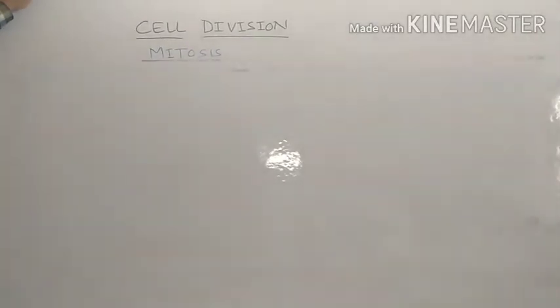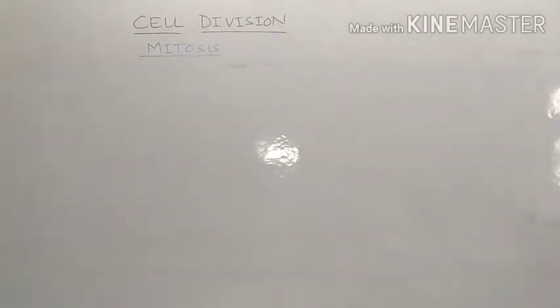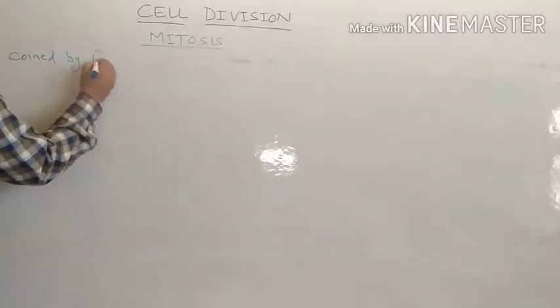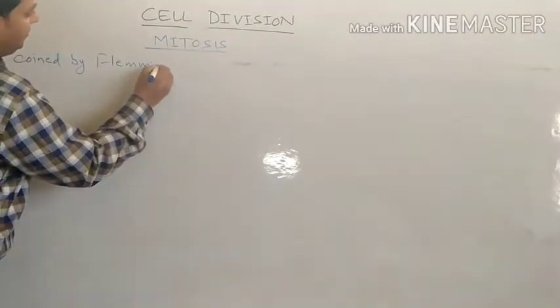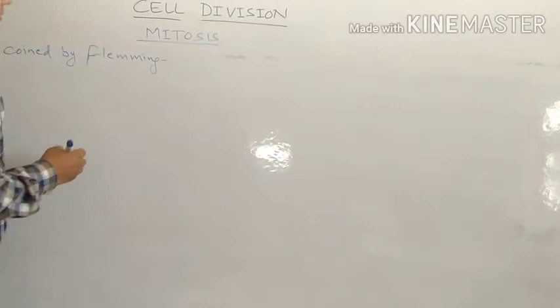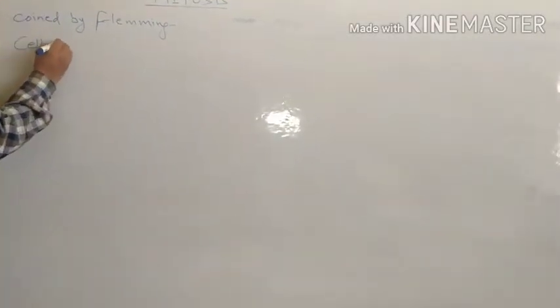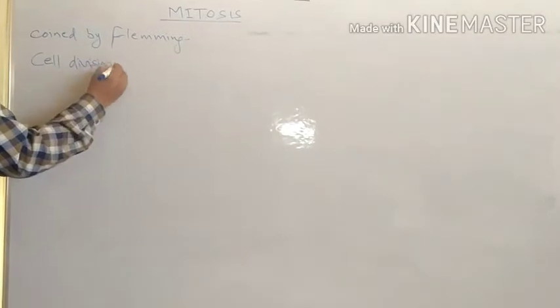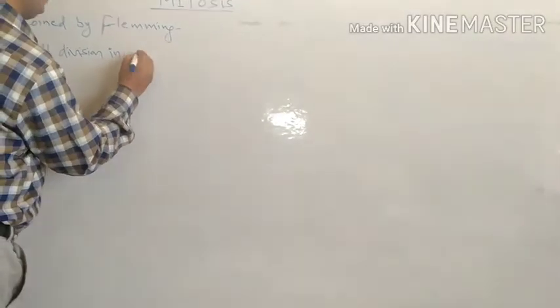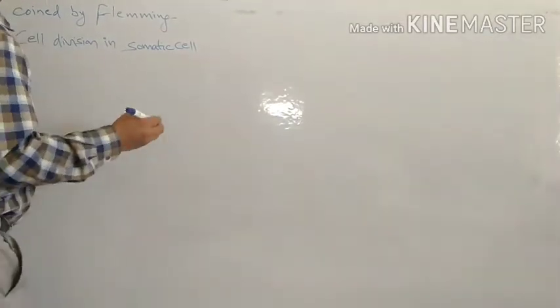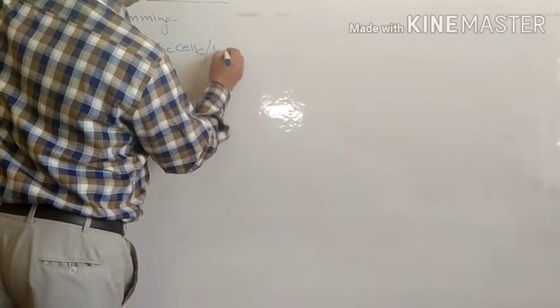In this lecture we are going to discuss mitosis. What is mitosis? Mitosis is a term coined by Fleming. Mitosis means thread. It is actually cell division in somatic cells. Somatic cells means body cells.